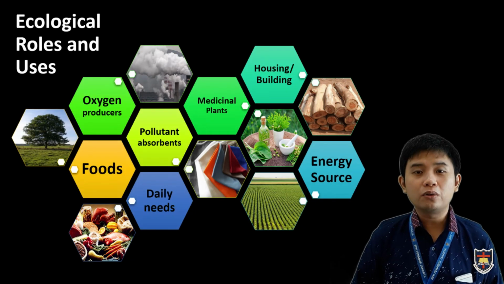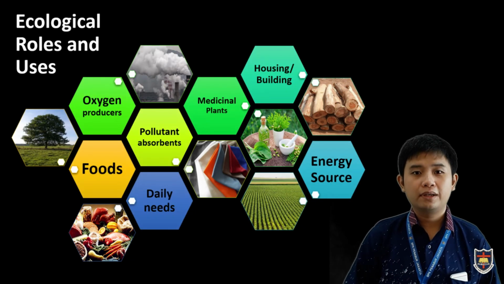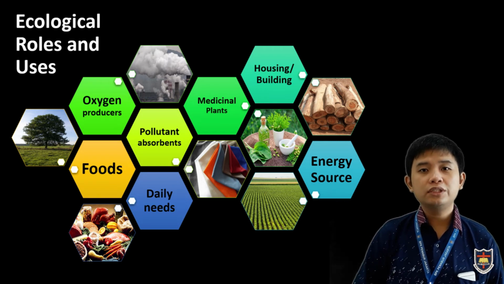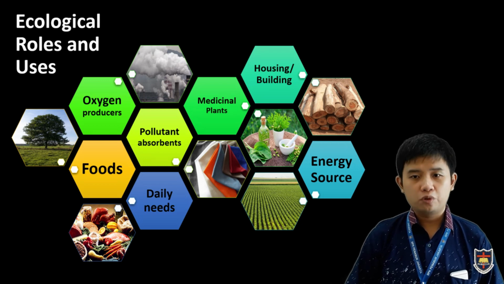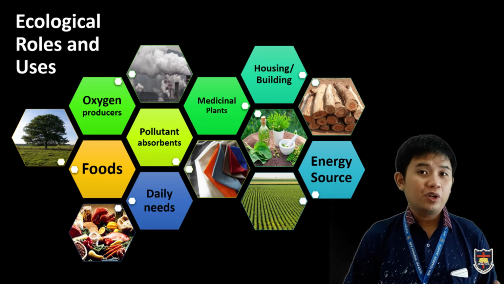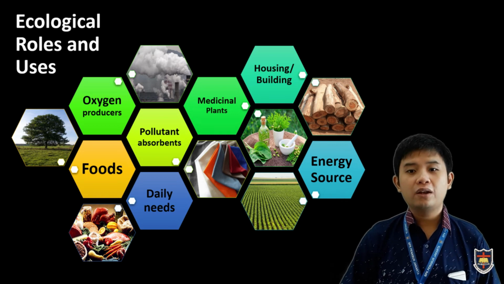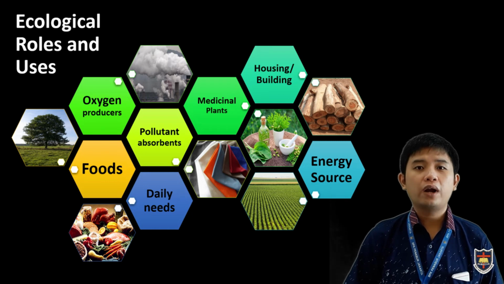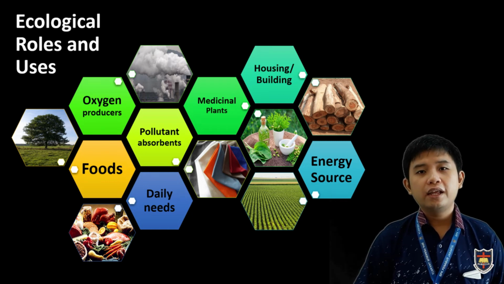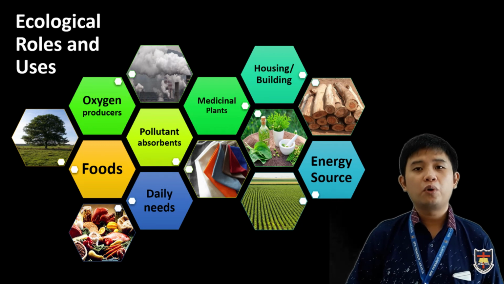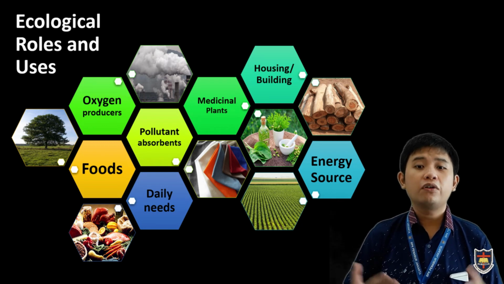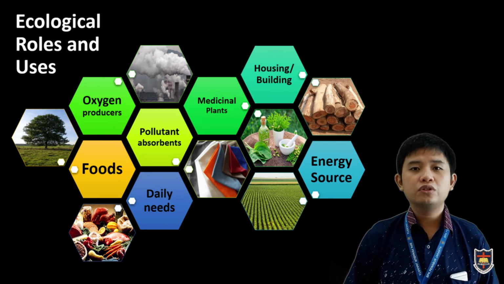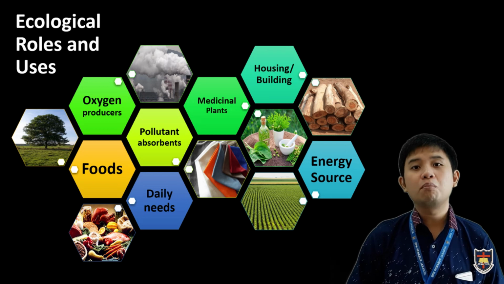Spermatophytes have many roles and uses in the ecosystem. For example, spermatophytes have a main role as oxygen producers and pollutant absorbents. They can be consumed by us as food and also for other daily needs, such as paper, tissue, or our clothes. They can also be utilized to produce medicine, for housing and building materials, and of course, as the source of energy called biomass energy.